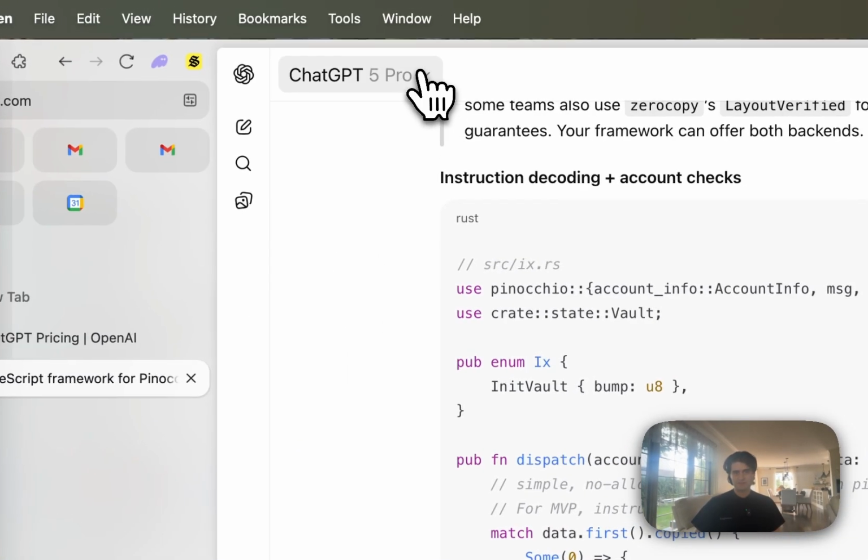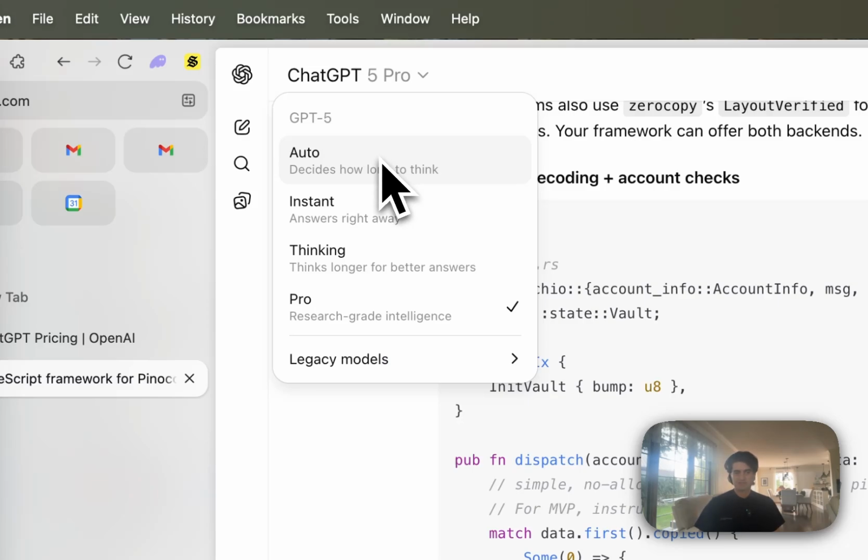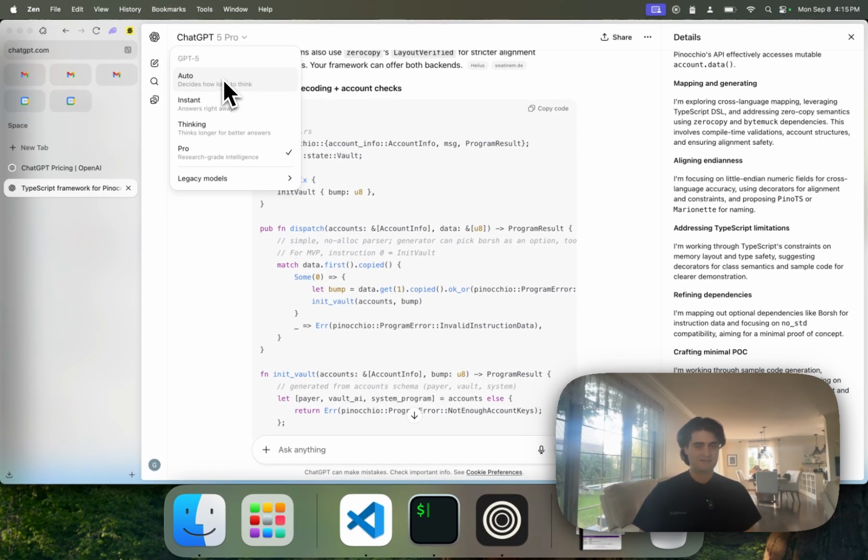So there you go. I hope this was a bit helpful to try and understand the different OpenAI ChatGPT 5 modes. So auto will choose for you. Instant will get you a quick answer. Thinking will take more time to write, will think about the problem. And Pro is throwing everything at it. Think for 5, 10, 15 minutes, along with simulation of the code and trying to execute the code on remote servers. So there you have it.